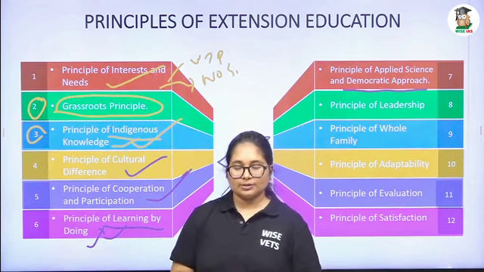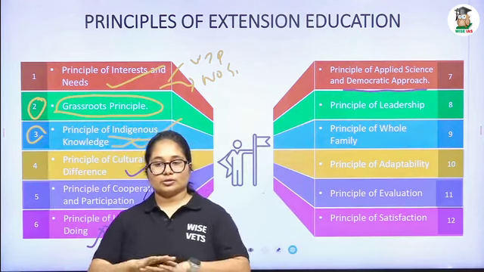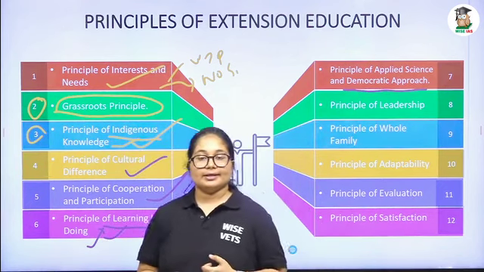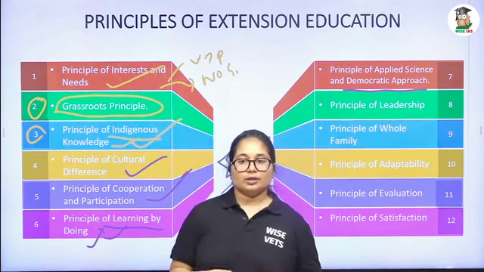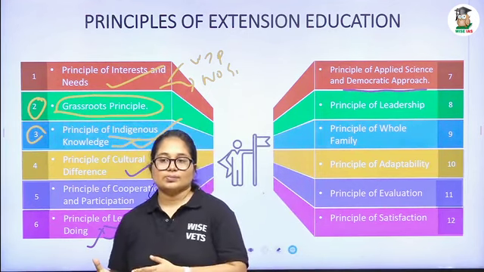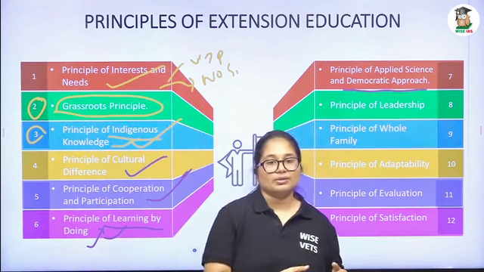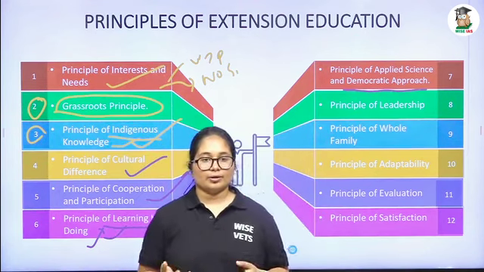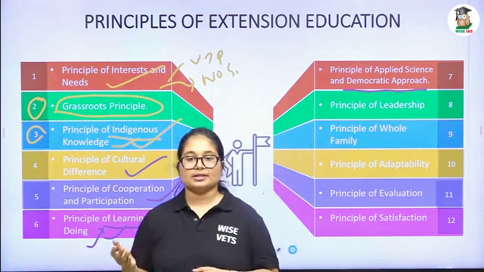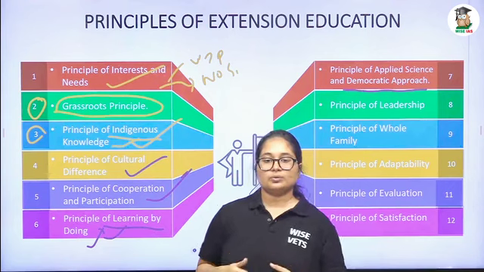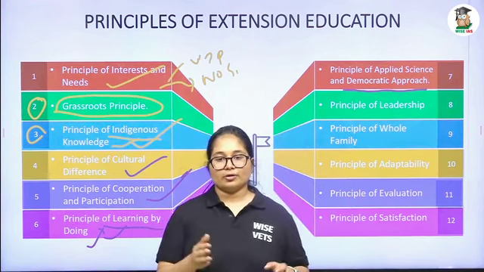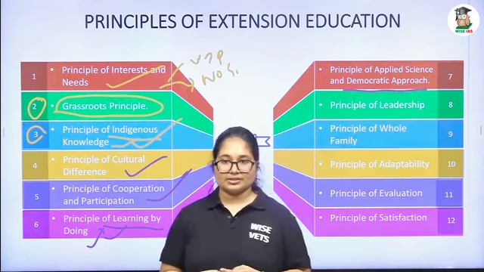But the extension principle says that we have to focus on all the people, okay. We have to give inclusivity and equality, and include all the people with equal chances. We are not giving more chance to some persons and avoiding some farmers, not like that. We have to include all the farmers. Sometimes the financial status of some farmers will not be as good as others, and you are focusing only on the farmers who are willing to adopt new technology. Not like that. We have to include all the farmers irrespective of their financial status, okay.